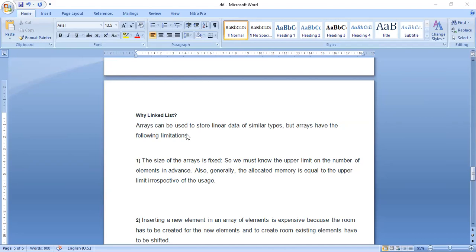So this is the main drawback. For such drawbacks, linked list is used, to overcome all those drawbacks in arrays.